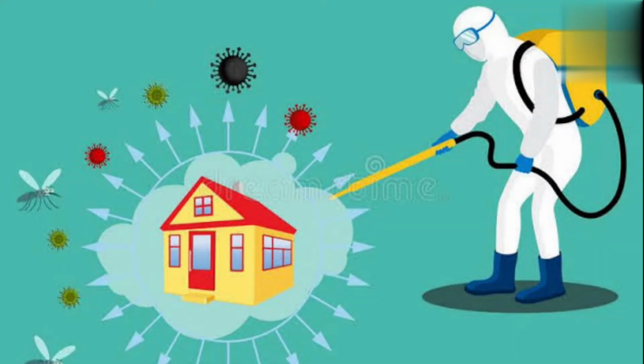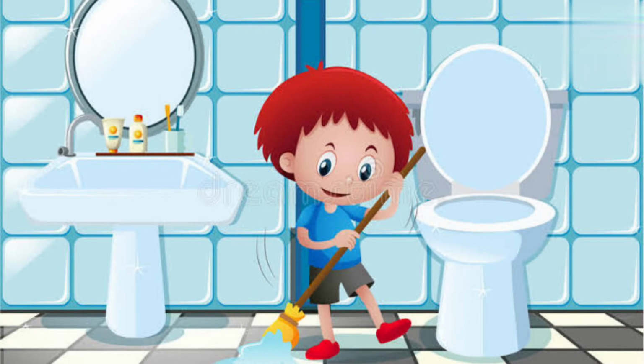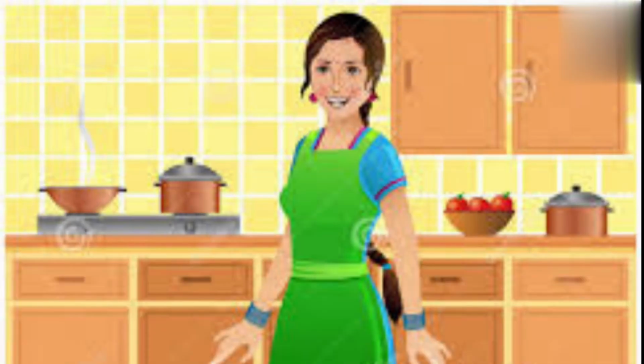We can use disinfectants in the house to kill germs. Mother always uses the disinfectant while cleaning the toilets and bathrooms. Ask your mother what she uses for it. Bathrooms must be cleaned regularly with disinfectant and we have to keep them dry because germs may breed in damp and dark places. The kitchen should also be kept dry and clean.